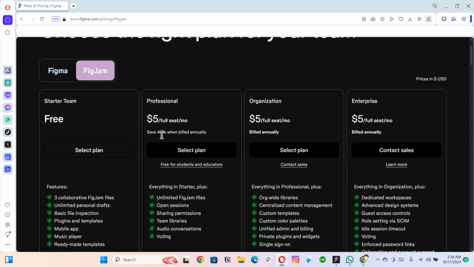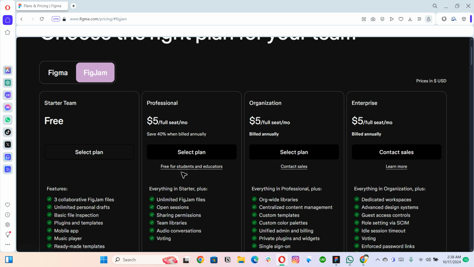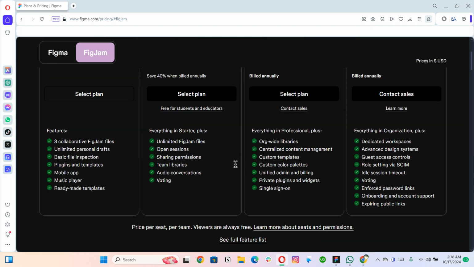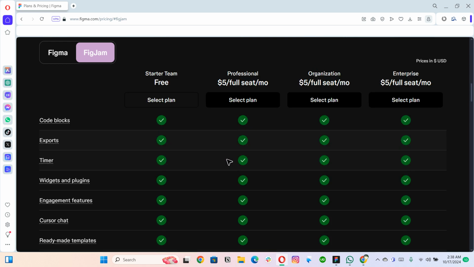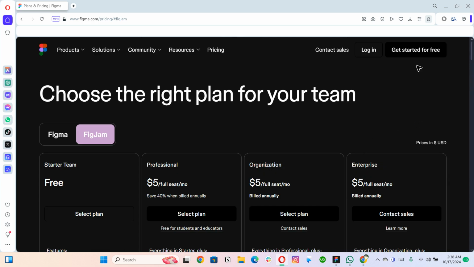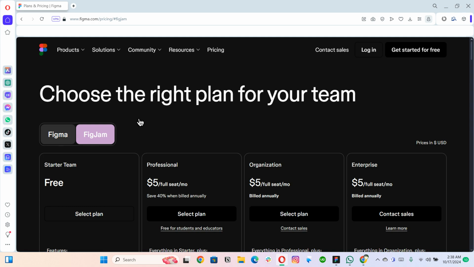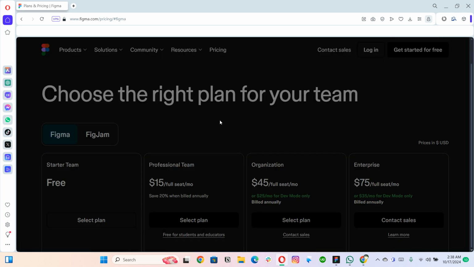Then we have FigJam as well. FigJam in free has a lot of features as well, and also in professional and organization. But it is also free for students and educators as well. So it's really easy. You can just apply and get access to Figma, right? So if you are new, you just need to click on this get started for Figma. When you click on this, it will obviously lead you to create your account. And if you have an account already, then you just need to log into your account and go to the first ever part of Figma.